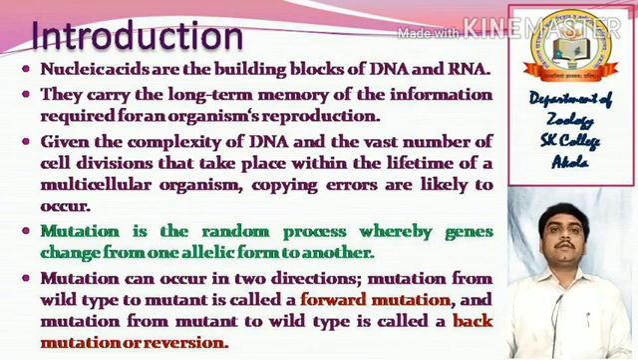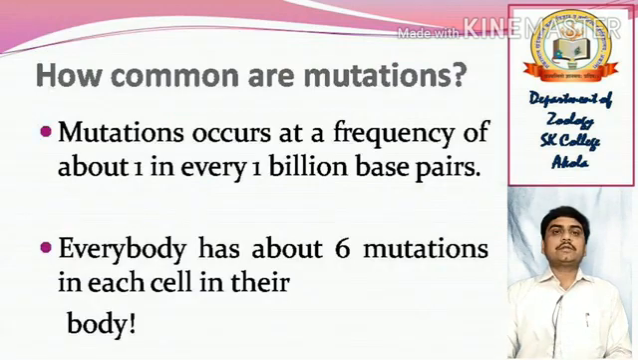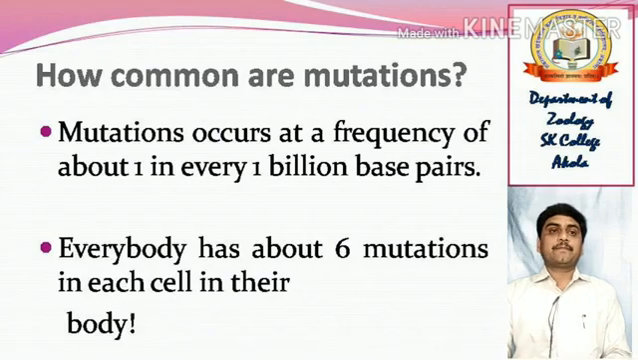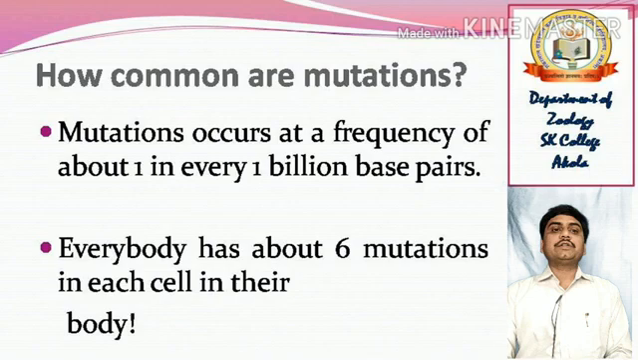So how common are the mutations? Mutations occur at a frequency of about 1 in every 1 billion base pairs. Everybody has about 6 mutations in each cell in their body.